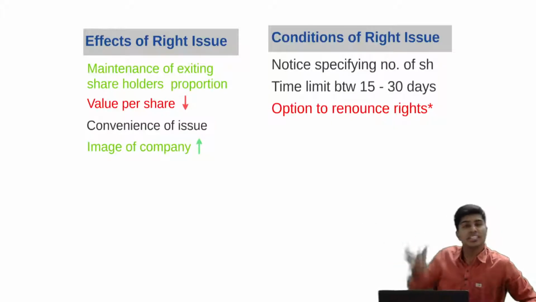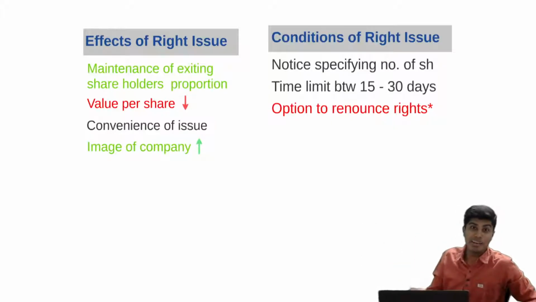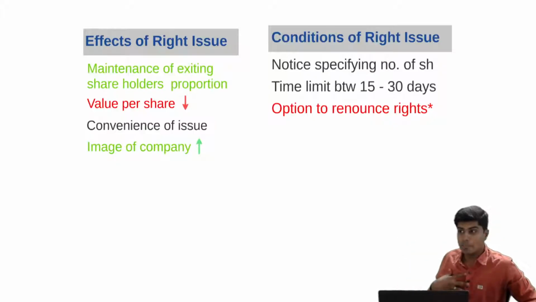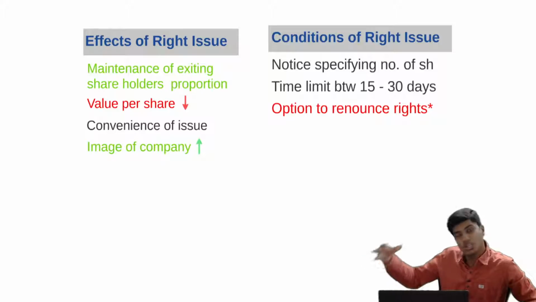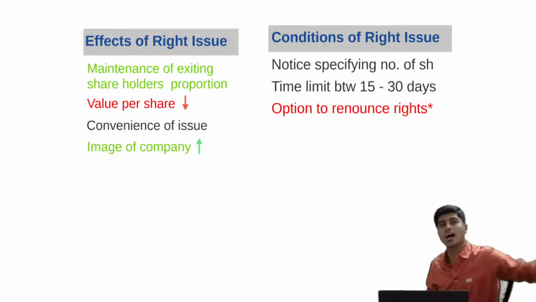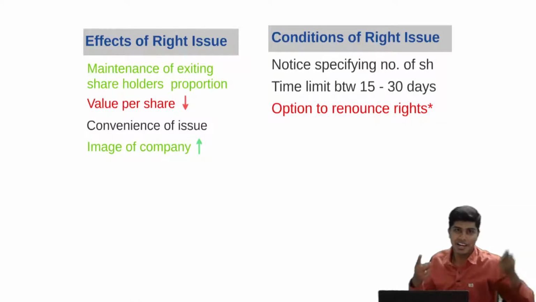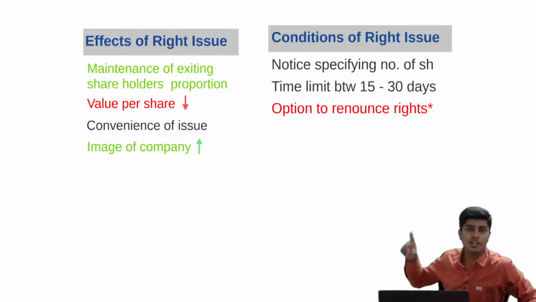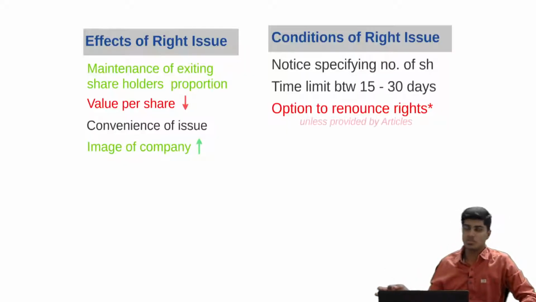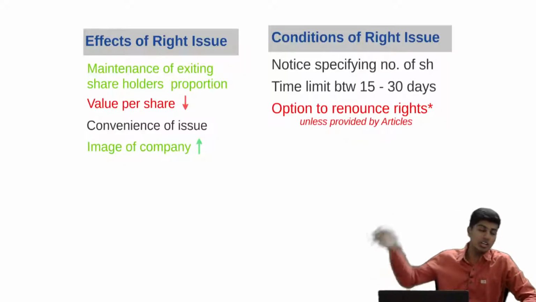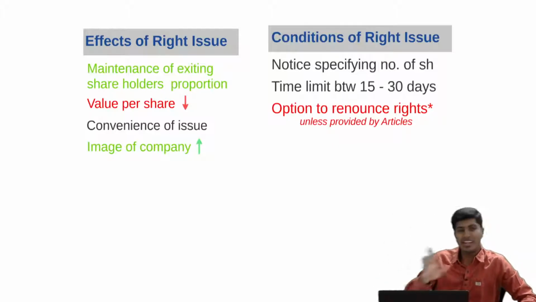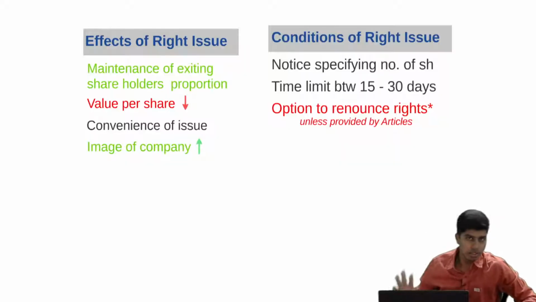What if our company is a private company? A private company restricts public people from participating, no? So now it's a private company between me, Chutki and Raju. When rights are given, I should buy. I can't give it to Kalia as an external person. Are you getting it? So the option to renounce the right should be given, unless it is authorized otherwise or the articles of association provide for it. If the articles say rights cannot be renounced, then rights cannot be renounced.